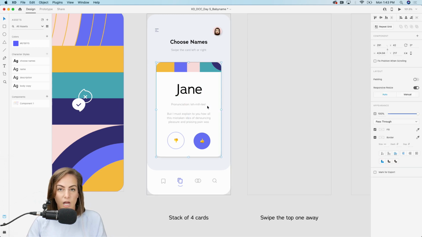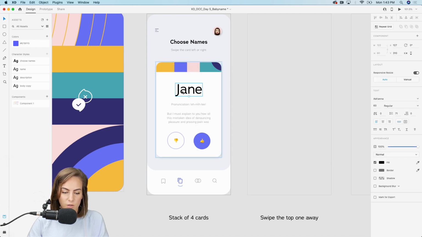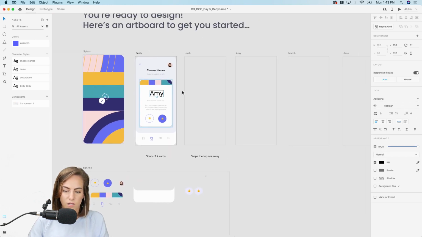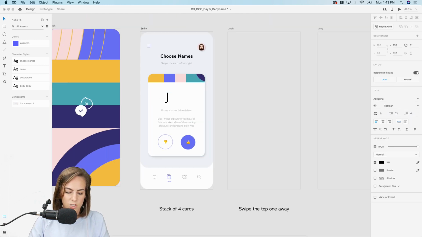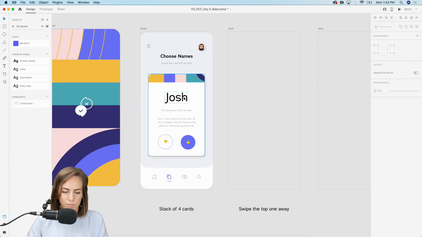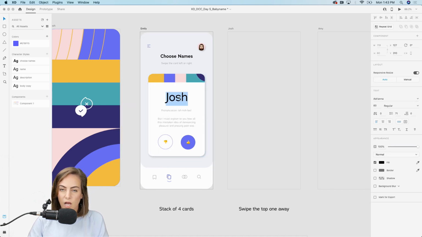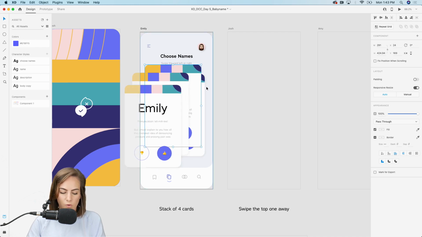So, and then you just want to copy the whole thing, paste it. So now this is a new one. And we'll say this is like Amy. And then we'll do another one. This is Josh. Make sure I have 3 right now. I do. And one more. So the top one should be whatever is on this first artboard. Okay, so we have 1, 2, 3, 4 cards.